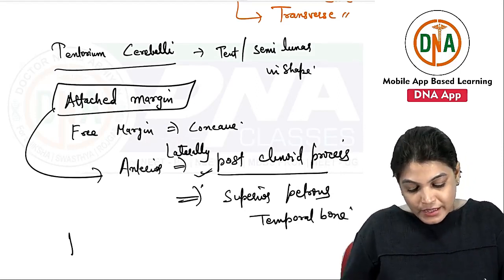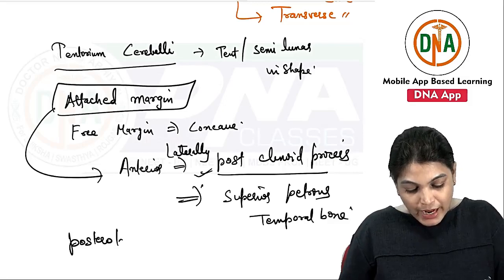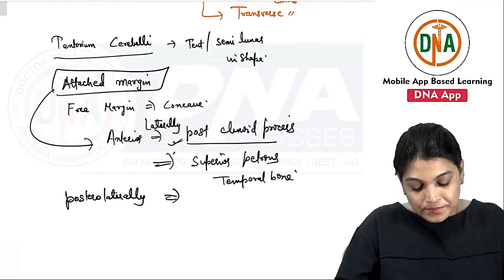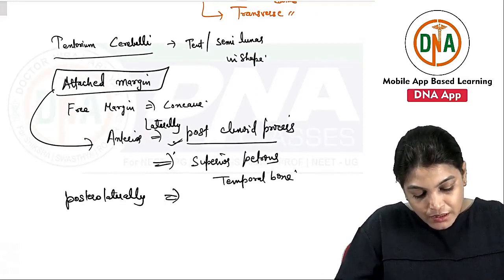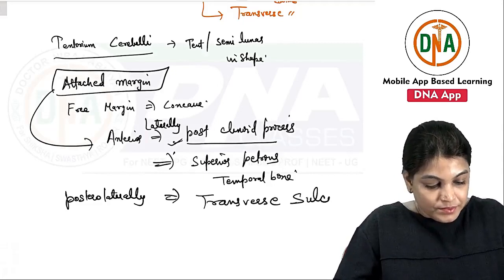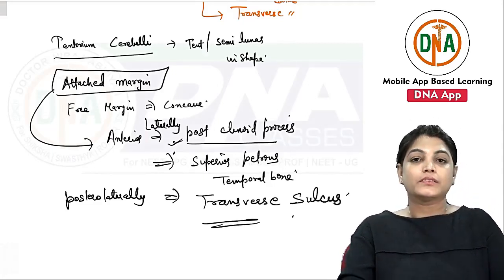And posterolaterally, the attachment of tentorium cerebelli is to the transverse sulcus.